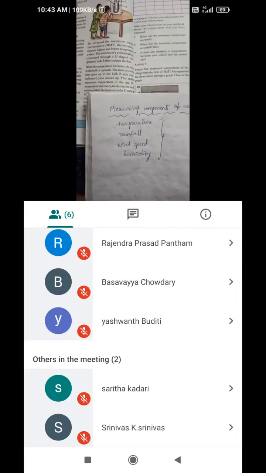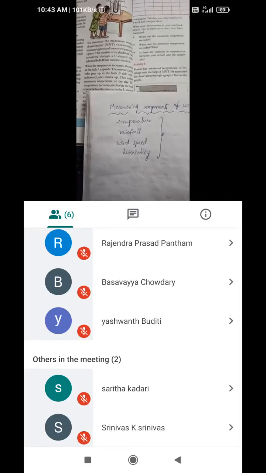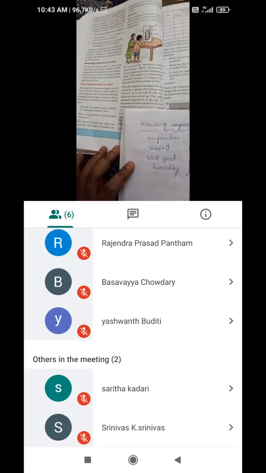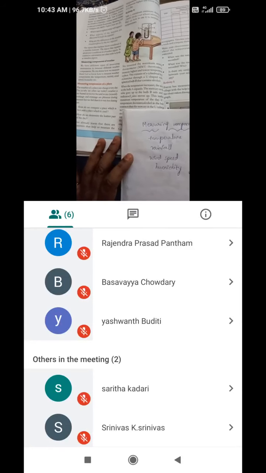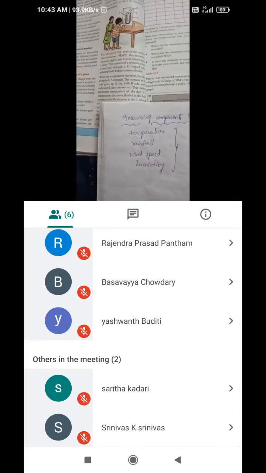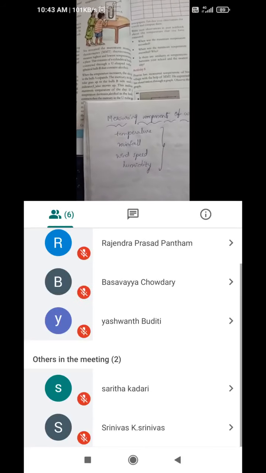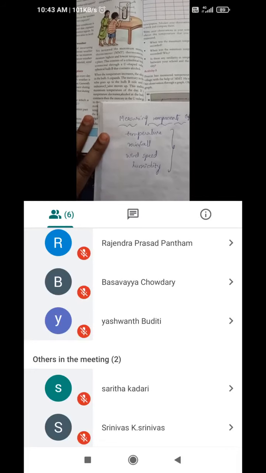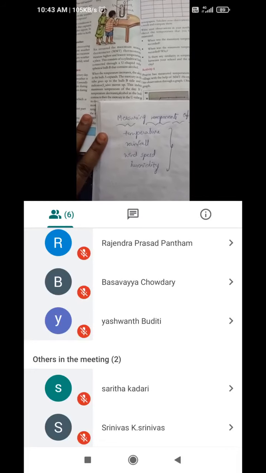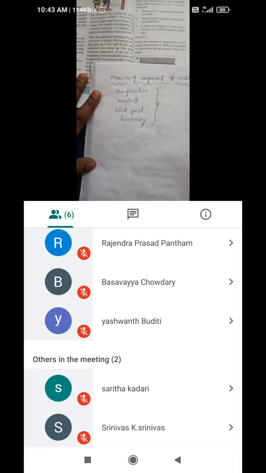So at a particular place, how can we find the temperature? The maximum of that day and the minimum of that day. First we need to understand that the weather of a place can change every day. That means the temperature will change every day. Sometimes the weather is very humid and sometimes too hot.